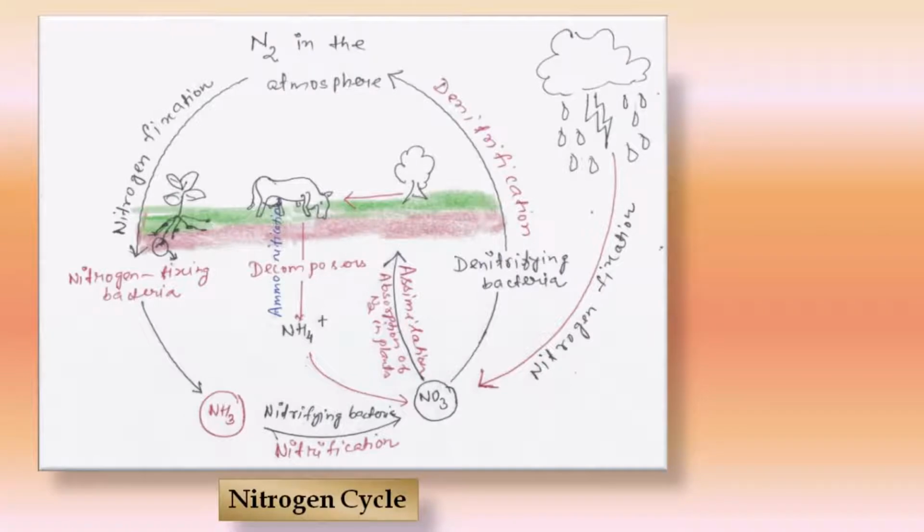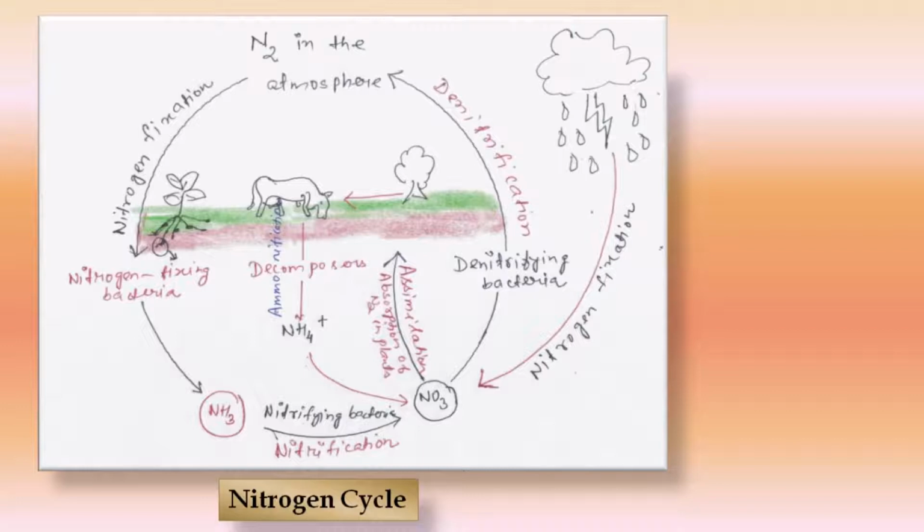So here in the figure, first on the top you will see the nitrogen in the atmosphere. It gets fixed by nitrogen fixing bacteria. On the left hand side you can see that a legume plant has been sown, where these nitrogen fixing bacteria are present, which convert it to NH3, and then the process of nitrification occurs with the help of nitrifying bacteria. This NH3 is then converted to NO3. Again, you can see here decomposers, which means the ammonification steps.